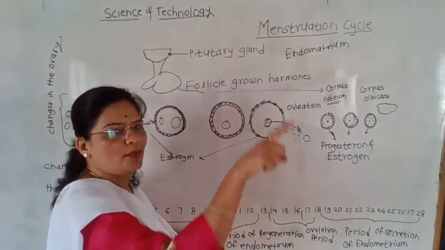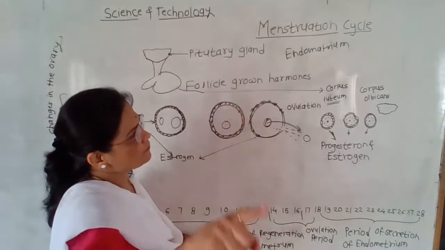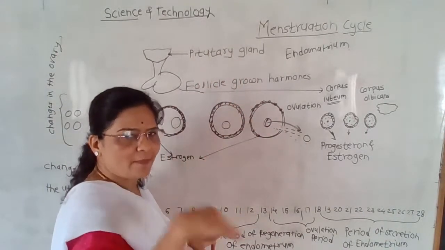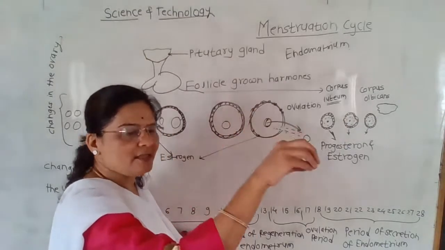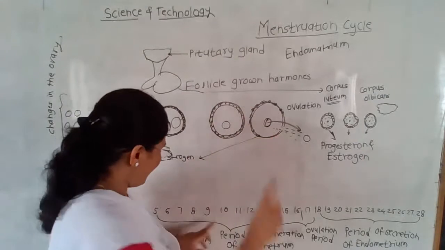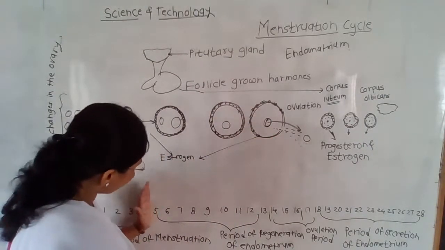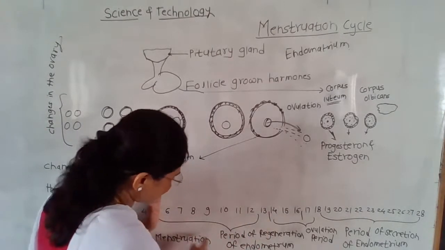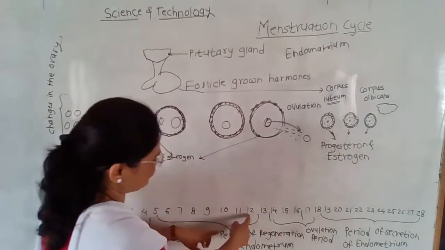The inner wall of the uterus is prepared for embryo development, for the fetus. Whenever pregnancy takes place, the development of the embryo takes place in that uterus. That is why after menstruation, from the 5th day to the 12th day, there is a period of regeneration of the endometrium,